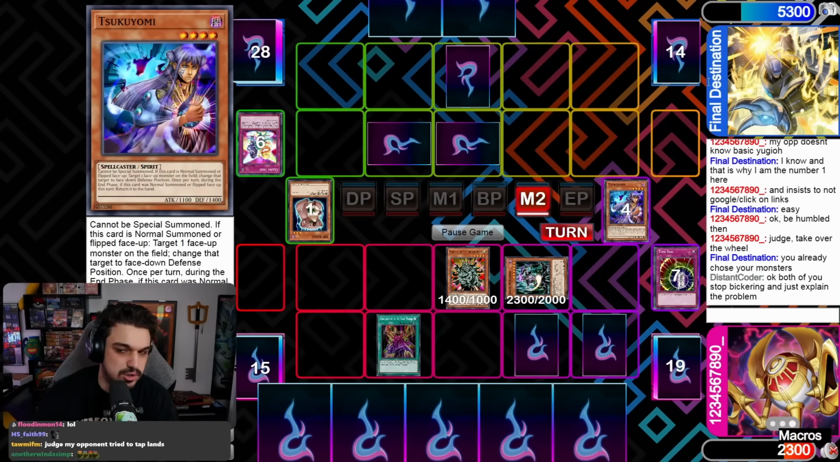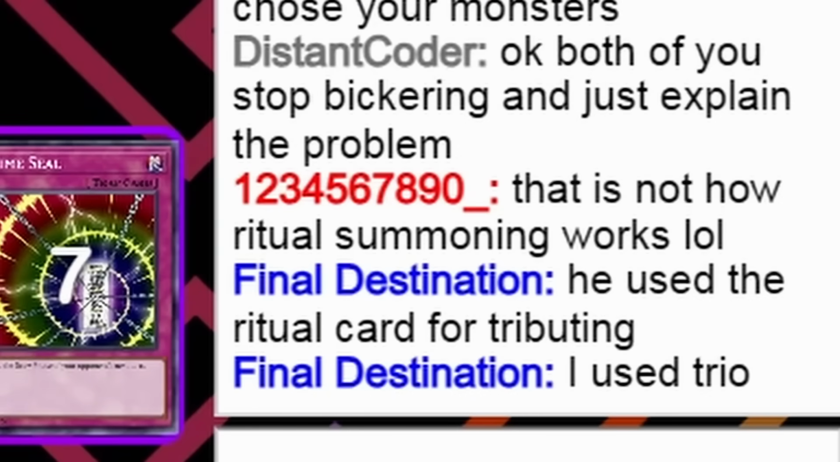Oh my goodness, dude. Pull up the logs. I feel like these players are going to be the least useful ever. They're not going to explain shit, are they? That's not how ritual summoning works. All right, let's find out.